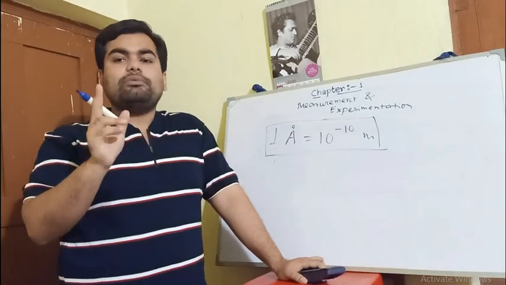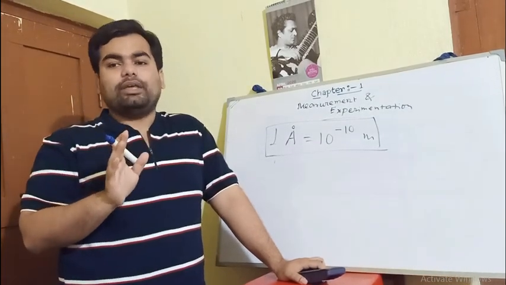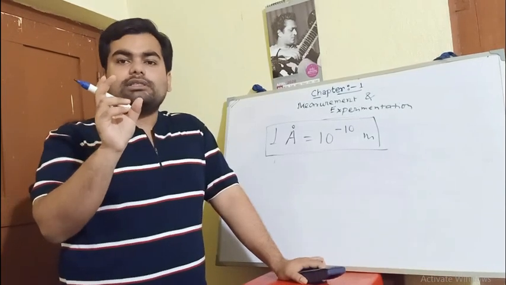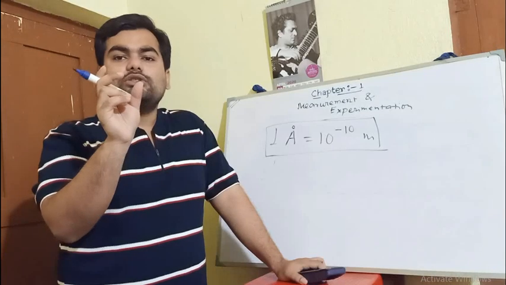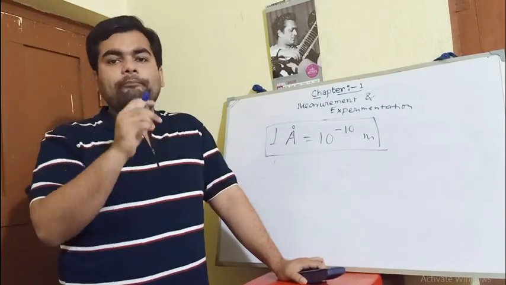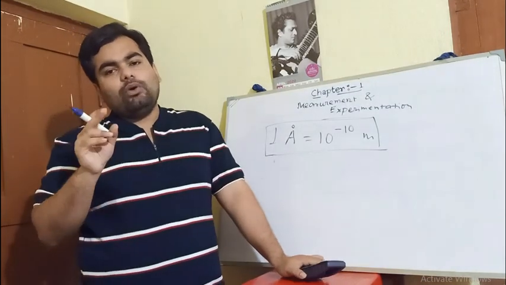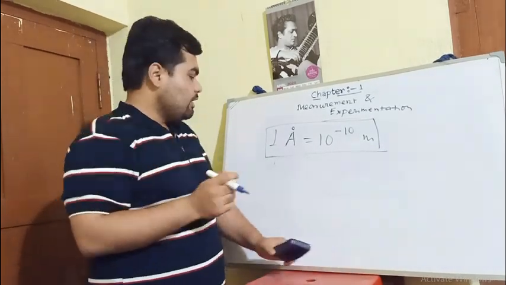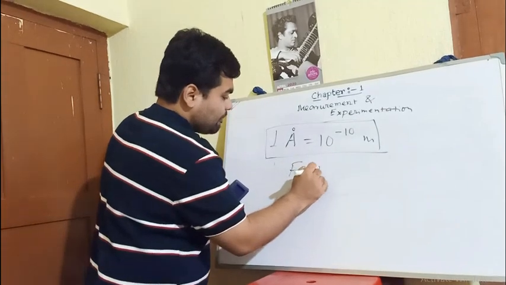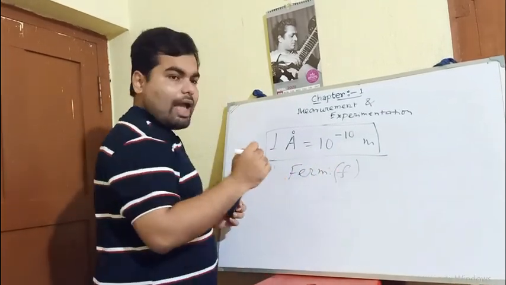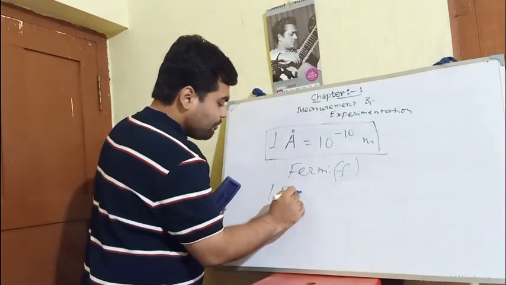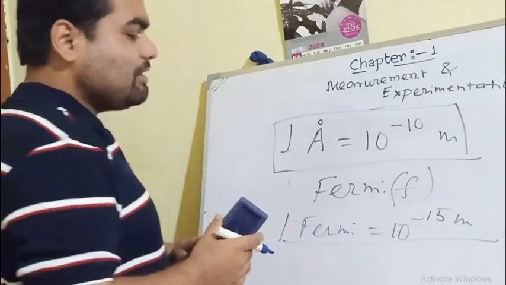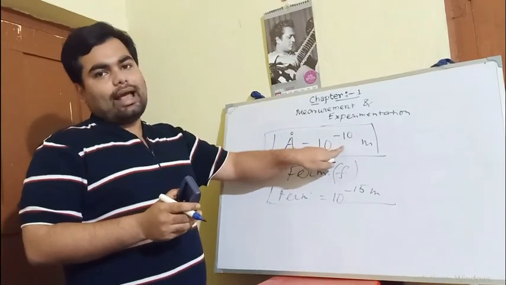And remember that the size of the nucleus is expressed in Fermi. Fermi is another unit used to measure small distance or small length. If we want to express the size of the nucleus, it is expressed in Fermi, with a capital F, and 1 Fermi equals 10 to the power minus 15 meter. It is even smaller than 1 angstrom.